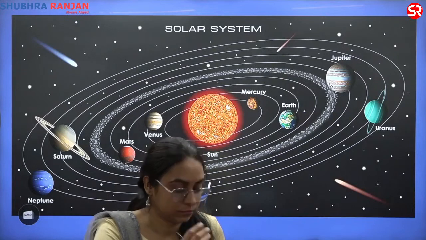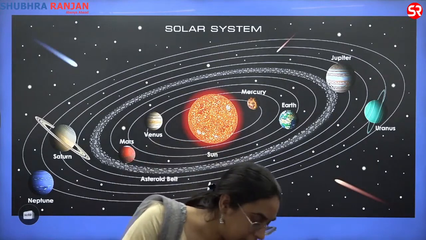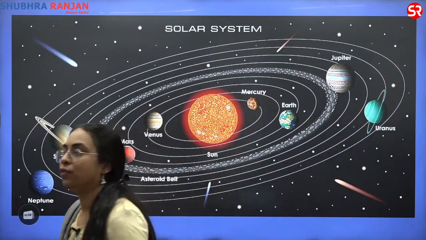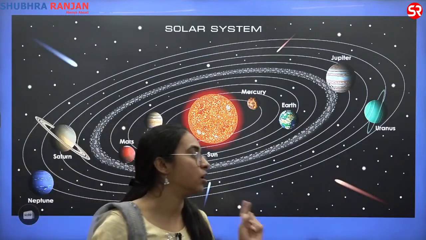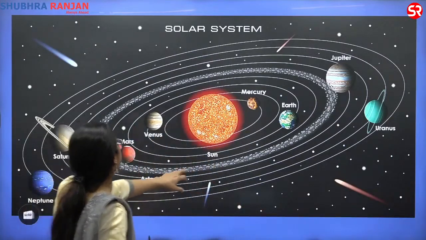It is the closest planetary neighbor of Earth. Okay, then we have Earth. We will not write much, we'll write it later. Write about Mars, this planet, Mars.